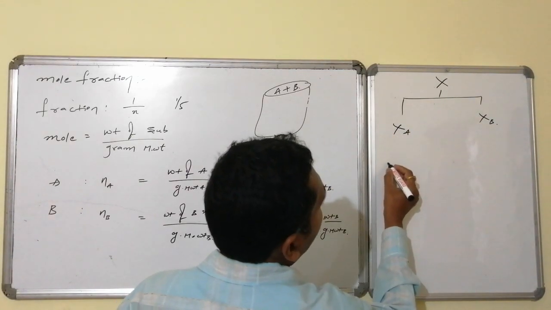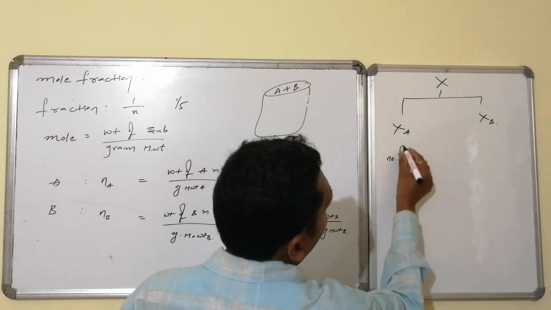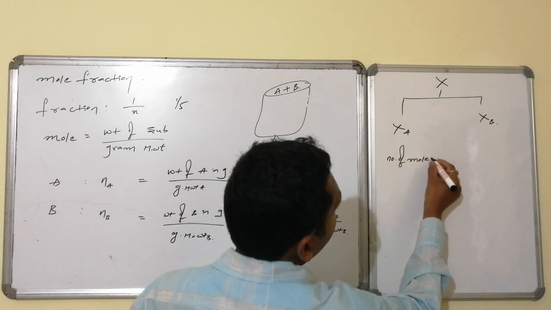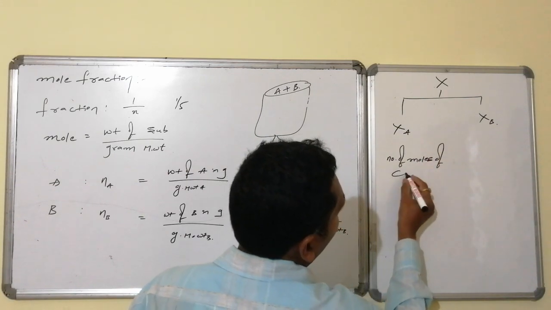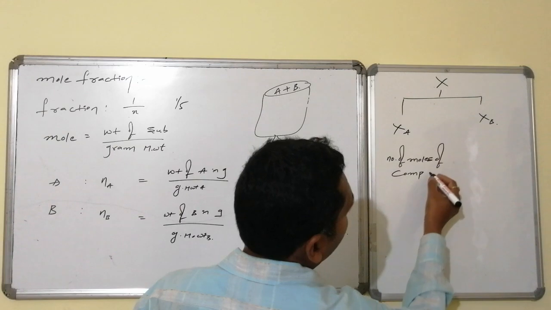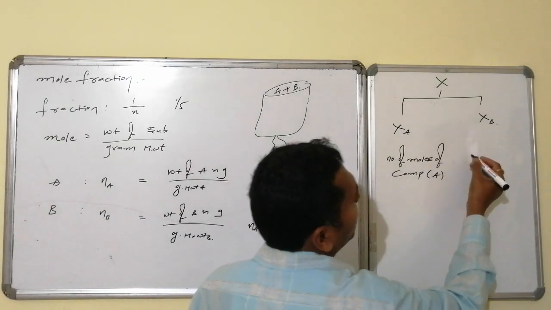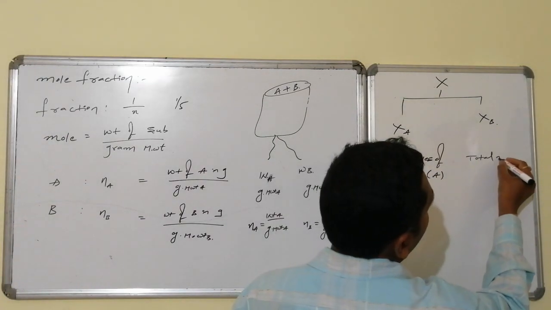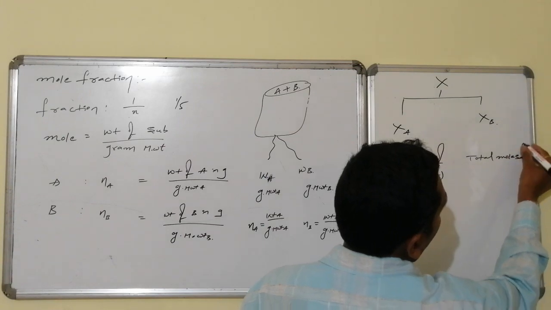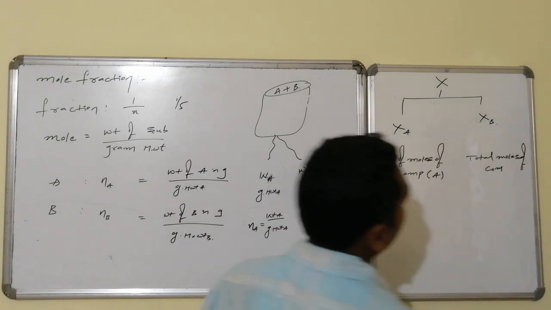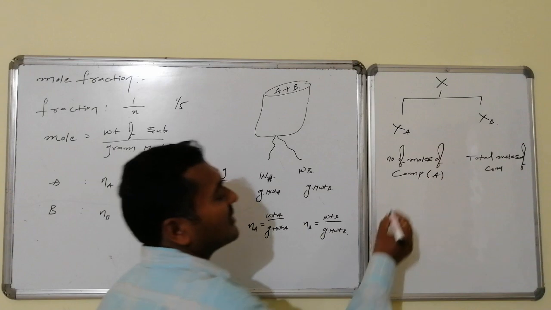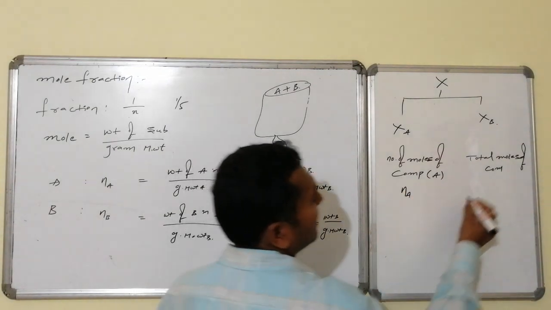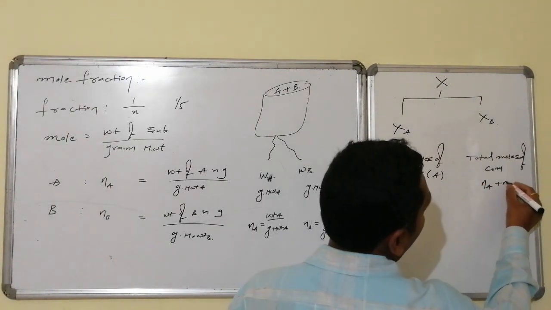Let us see here the number of moles of solute, the number of moles of the component, that component is A, and the total moles of the composition. Let us take the total moles of the composition. Related to A, I am discussing the number of moles of A, which is Na, and the total number of moles is Na plus Nb.